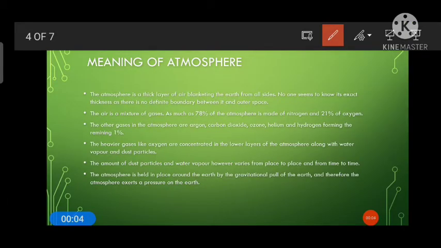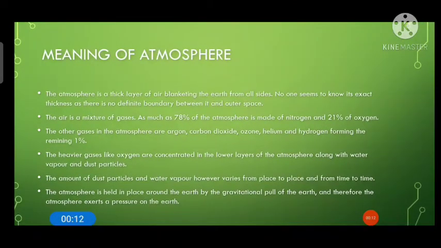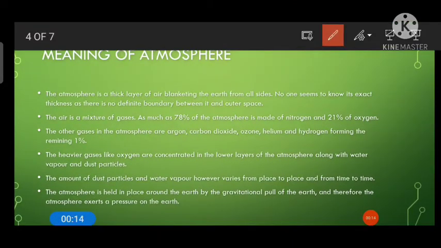Okay, the air is a mixture of gases. As much as 78% of the atmosphere is made of nitrogen and 21% is oxygen. So these two gases, nitrogen and oxygen, are the main two gases. They have the highest concentration in the atmosphere. Other gases like argon, carbon dioxide, ozone, helium, and hydrogen are the minor gases. They constitute only 1%.